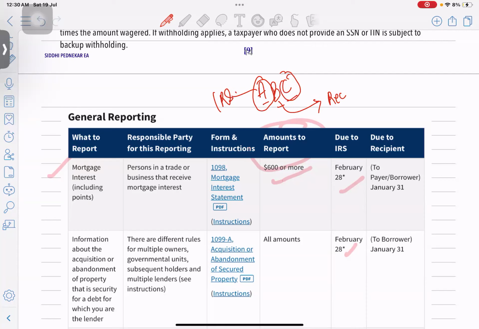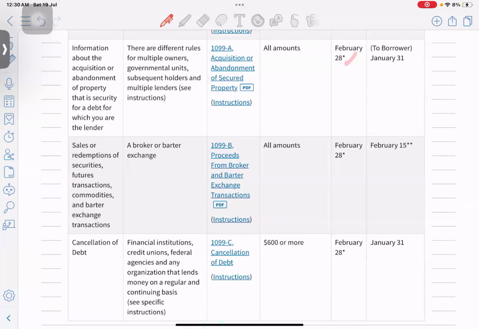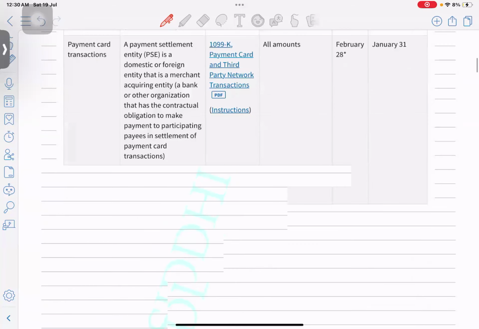Copy A, which needs to be filed with the IRS, is due on the 28th of Feb, and Copy B, to the person who is liable to receive it, is due by 31st of January. Mostly in every form it's 31st Jan, except in 1099-B it's 15th Feb.